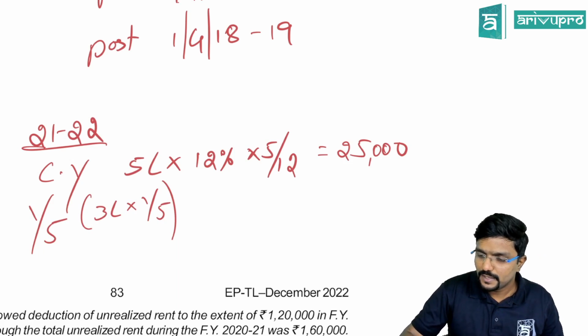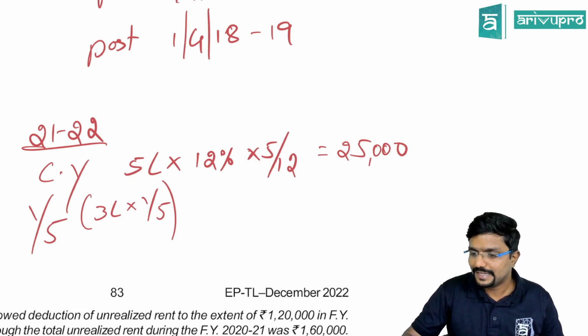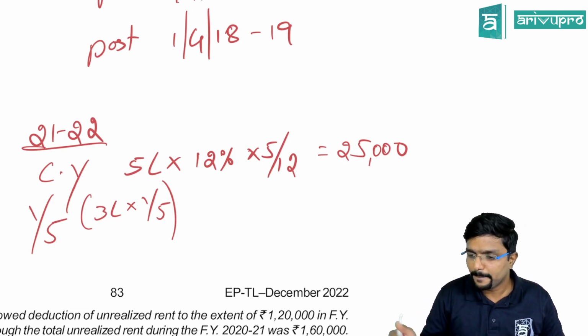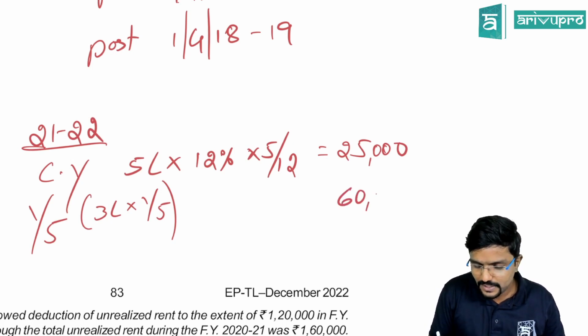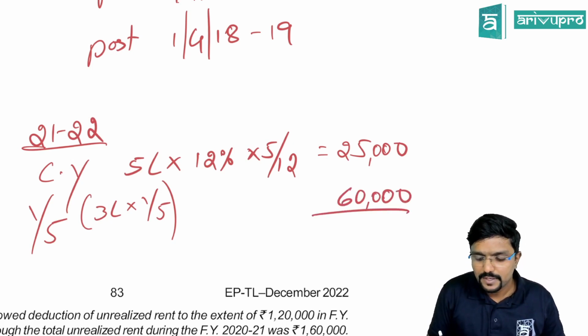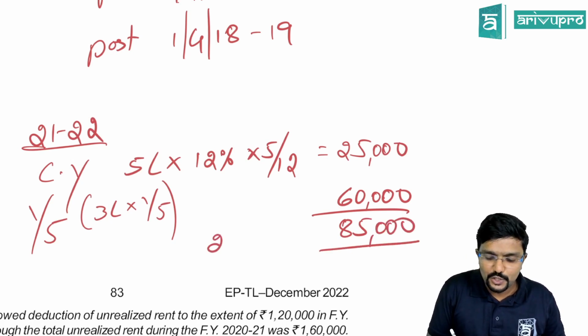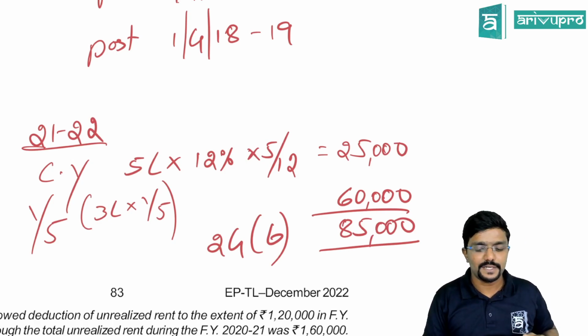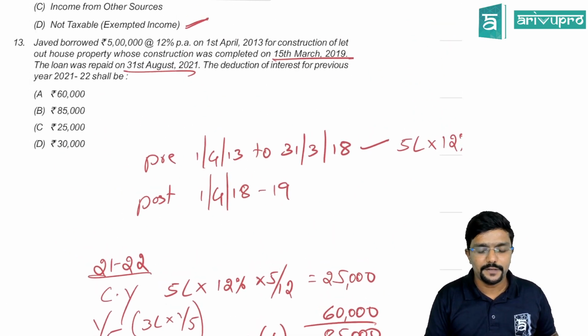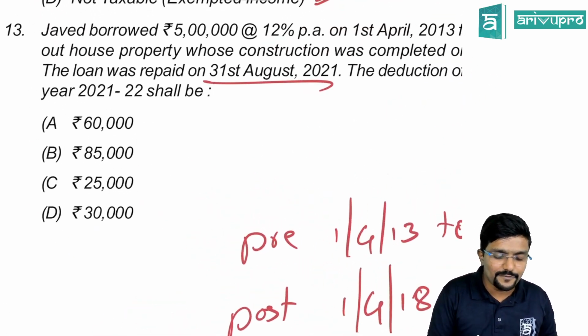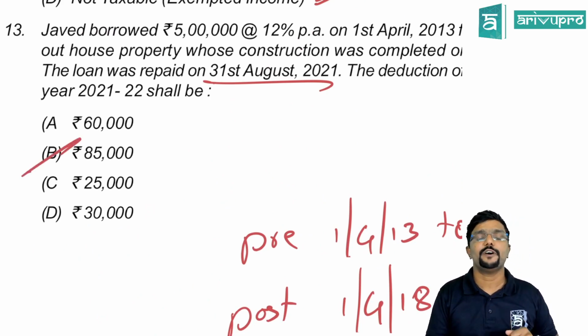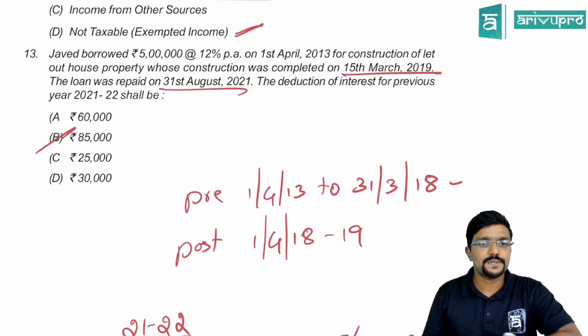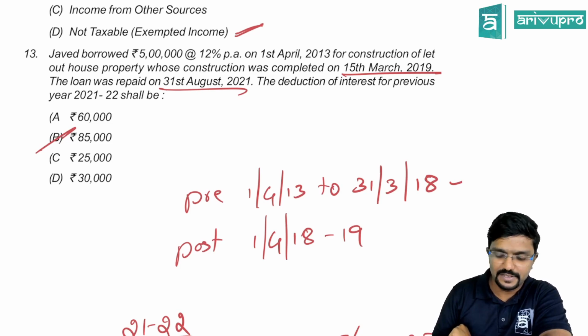So 3 lakh by 5, 60,000. So what is the total interest he can claim under the house property? That is as per section 24B, subsection B, he can claim 85,000, guys. 85,000. This kind of question will take some time for you to derive the answer. Interesting question. Nice.